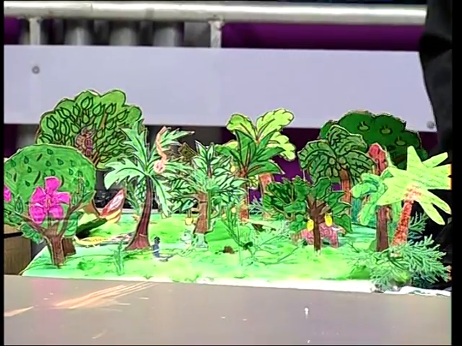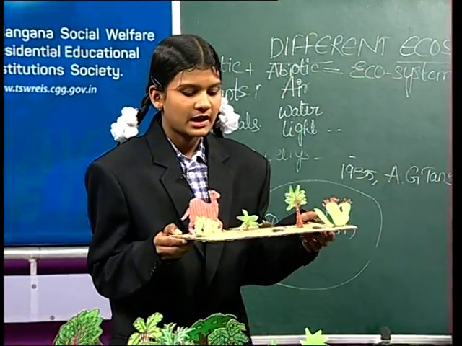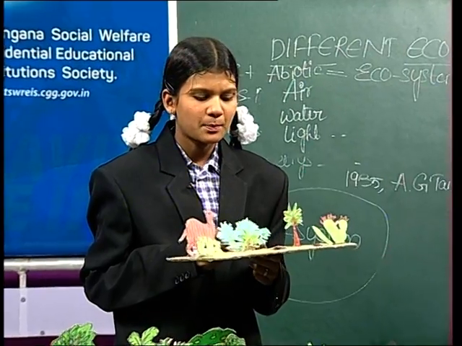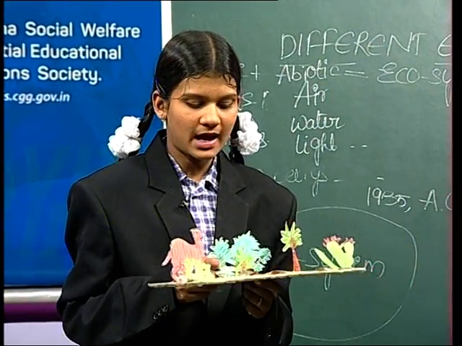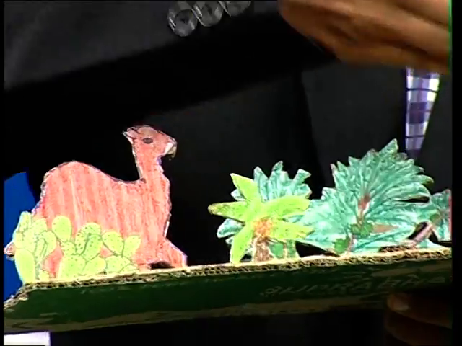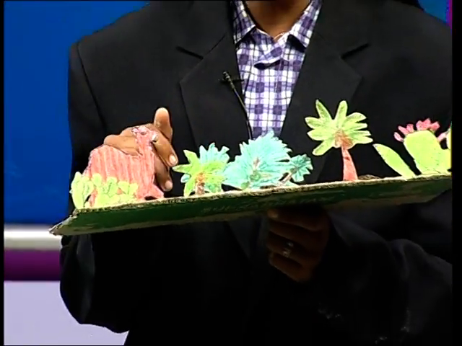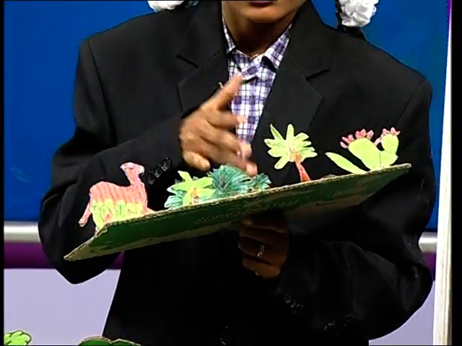And see here, this is called desert ecosystem. In this desert ecosystem we find plants and animals. Plants like cactus, dates, etc. and animals like camel, lizard, etc.